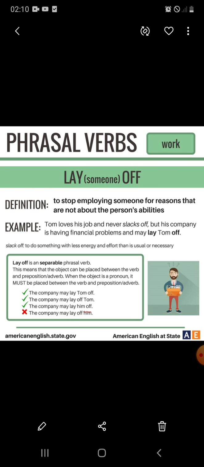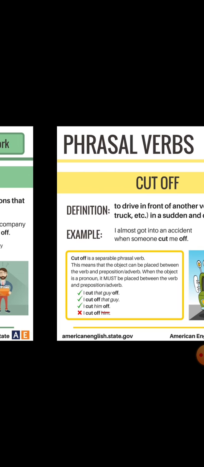Lay off is a separable phrasal verb. This means that the object can be placed between the verb and the preposition or adverb. When the object is a pronoun, it must be placed between the verb and the preposition or adverb. We can say the company may lay Tom off. We can also say the company may lay him off. Or we can say the company may lay off Tom. Also correct. But you cannot say the company may lay off him. It's incorrect. It's not English.